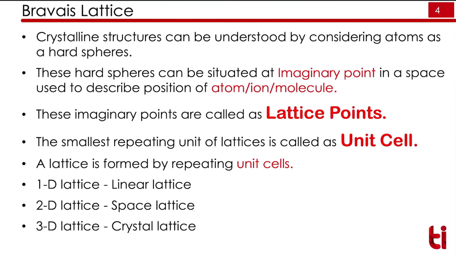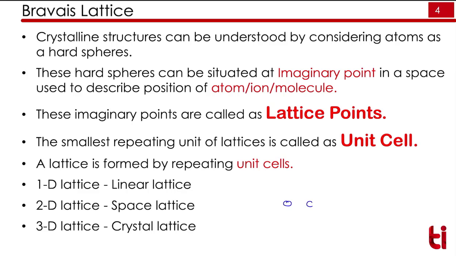So now we will see the structure of crystalline material. Crystalline materials are materials with periodic atomic arrangement, and since this is periodic, that periodicity we can show by a certain vector, or we can show by a certain mathematical concept. That concept we can call as lattice. A lattice is imaginary space in 1D, 2D or 3D, right?